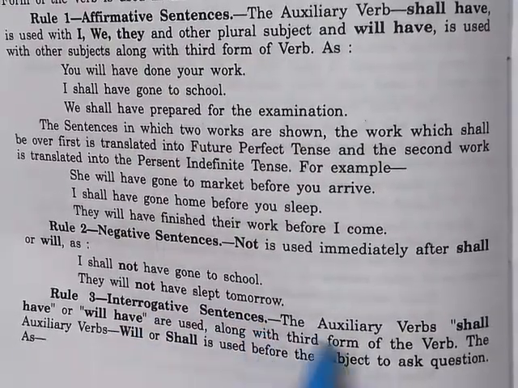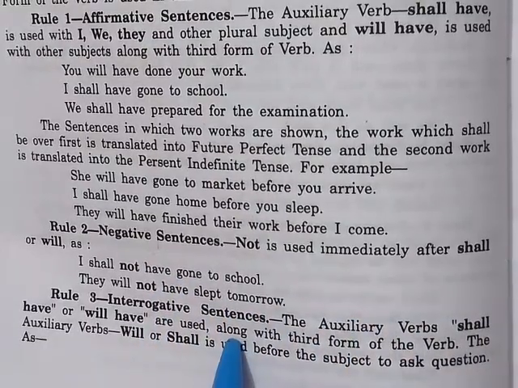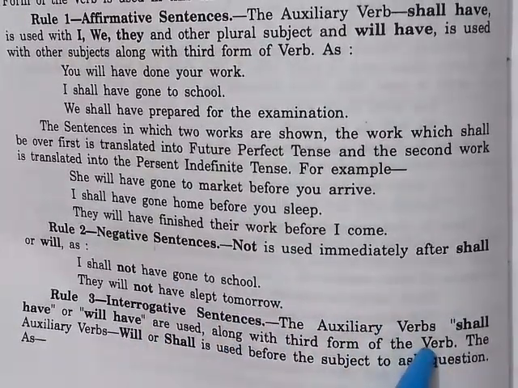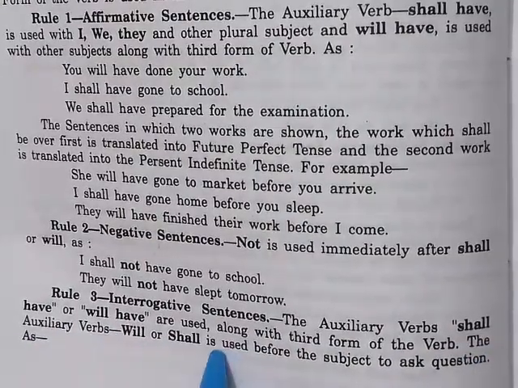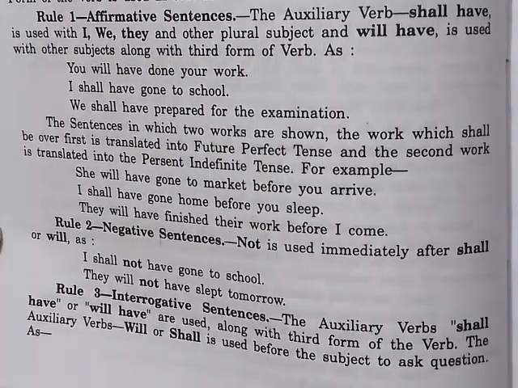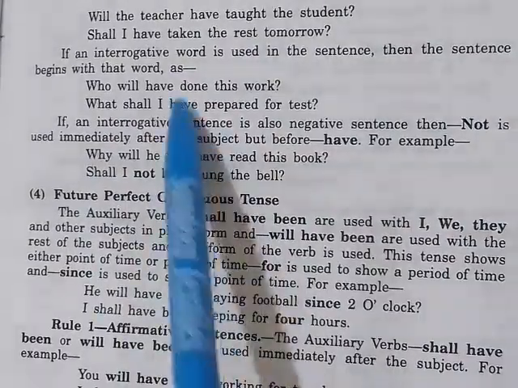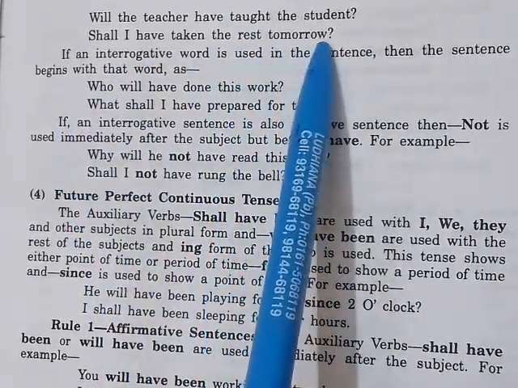Interrogative sentences. The auxiliary verbs shall have and will have are used along with the third form of a verb. Will or shall is used before the subject to ask a question. For example, will the teacher have taught the student? Shall I have taken the rest tomorrow?